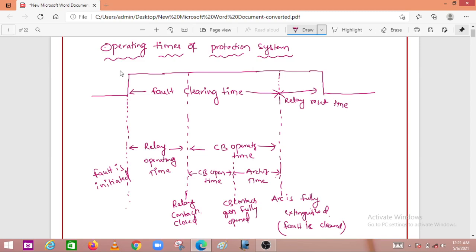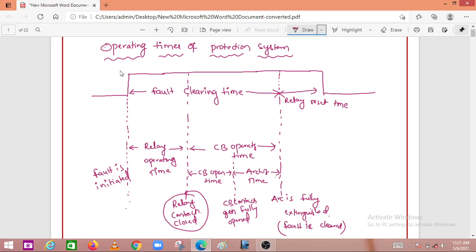And if somebody asks what is the circuit breaker operating time, this is the complete circuit breaker operating time. That means it is a time lapse between the relay contacts getting closed and the arc being fully extinguished.